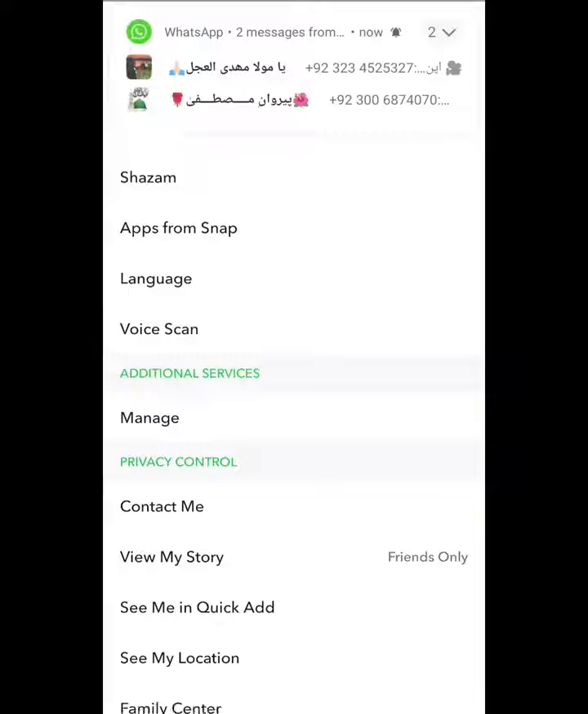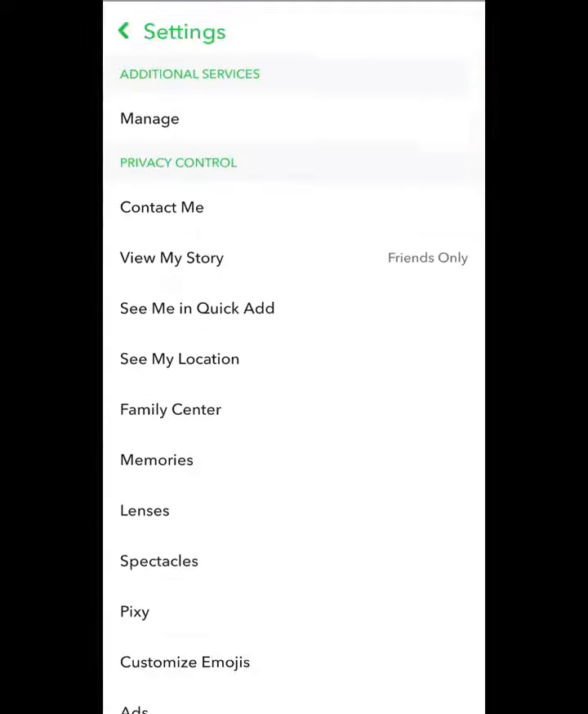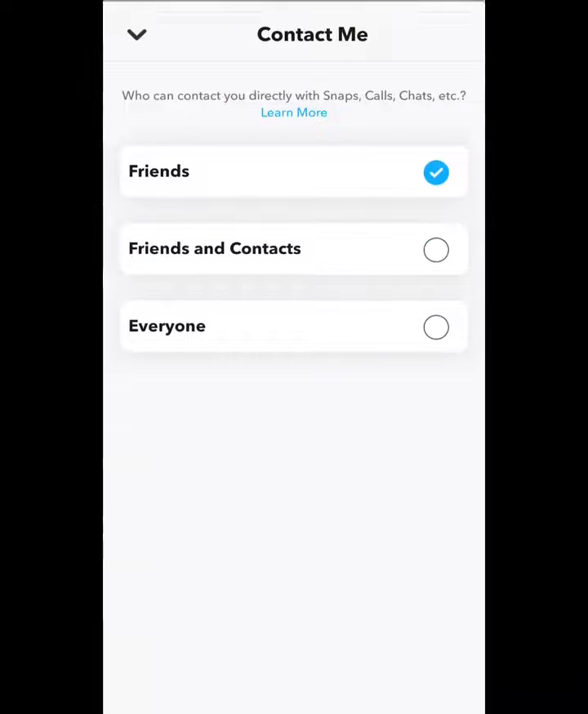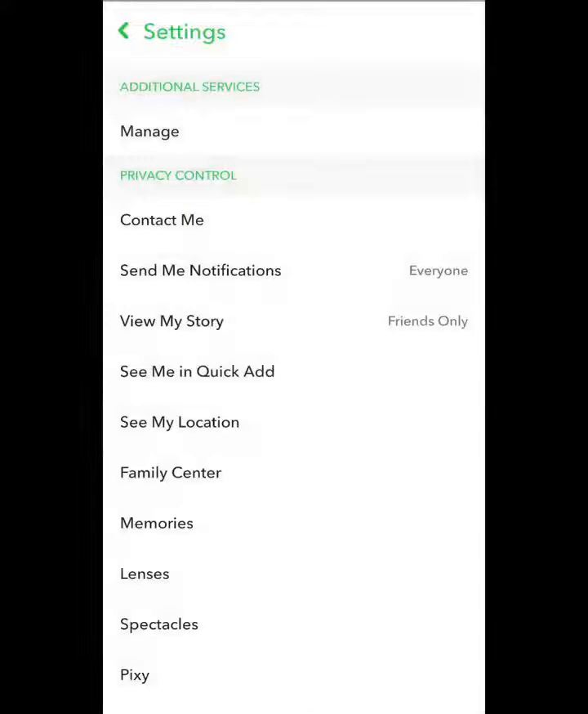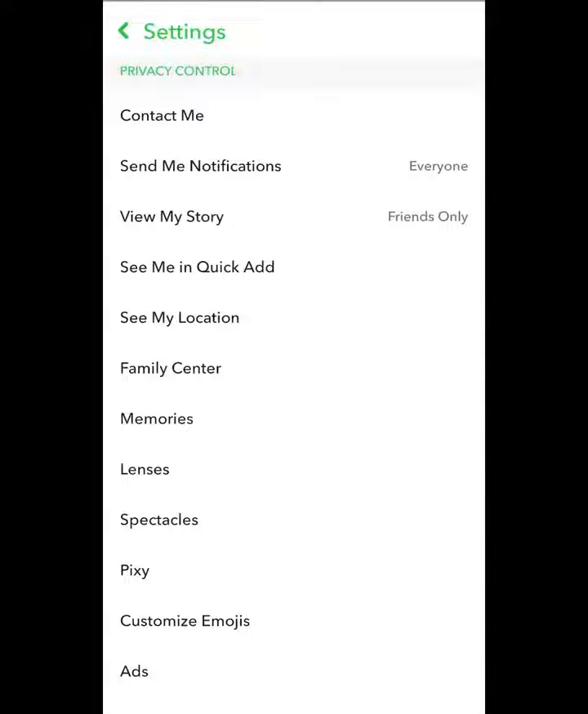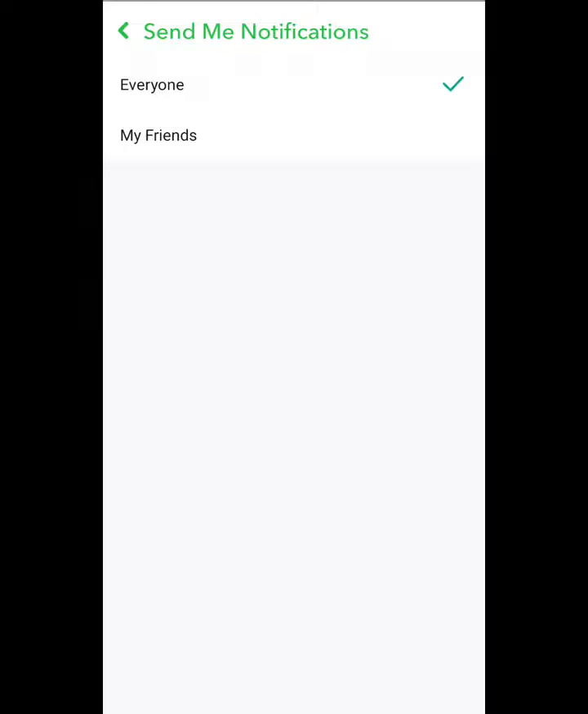After that, scroll down and you can see the first option, contact me. Click on this, and here are three options: friends, contacts, and everyone. So guys, click on the third option, everyone, and go back. You can see the second option, send me notifications. Click on this and it is also everyone, so click on everyone, and go back again.